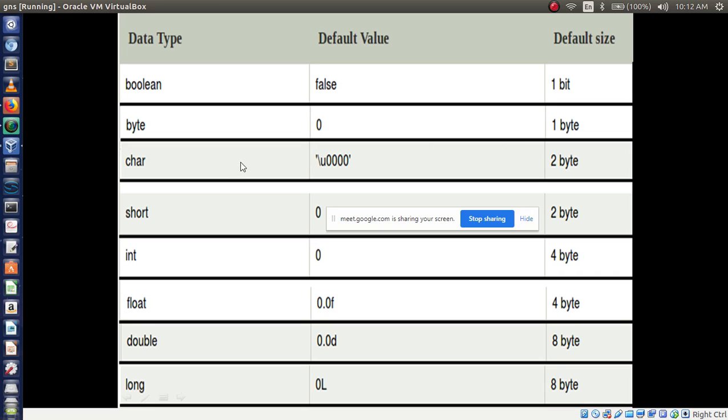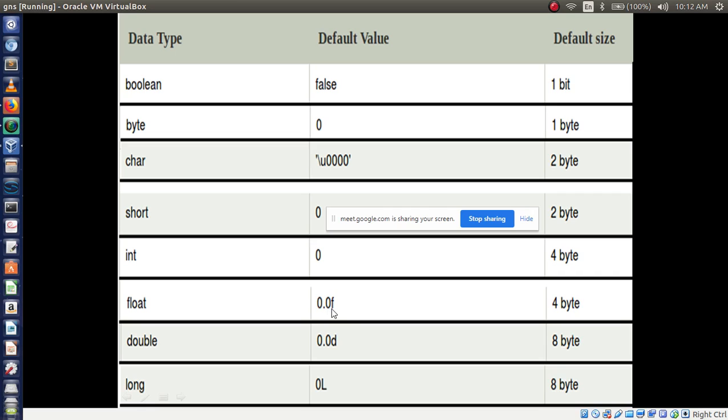Then next char, default value, that is \u0000, similar to null we are using. This is a default value. Then default size is 2 byte, character size is 2 byte, and short default value is 0, its size is also 2 byte. Then int is 0 default value, then its size is 4 byte. Float default value is